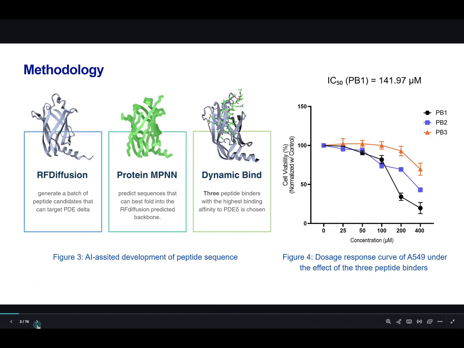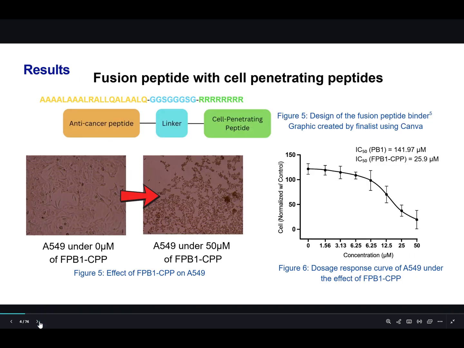Firstly, RFdiffusion, ProteinMPNN, and DynamicBind are used to create and select three peptide sequences that can bind to the PDE delta. To improve its efficacy, a cell-penetrating peptide was added to binder 1 with a linker. At 15 micromolar, the fusion peptide led to an inhibition of cancer viability on A549 cells of approximately 80%.